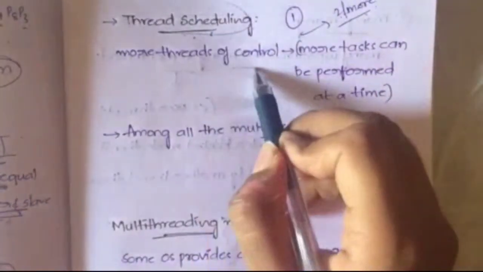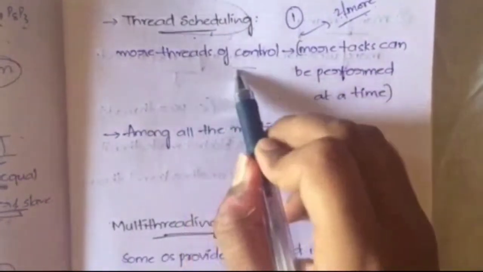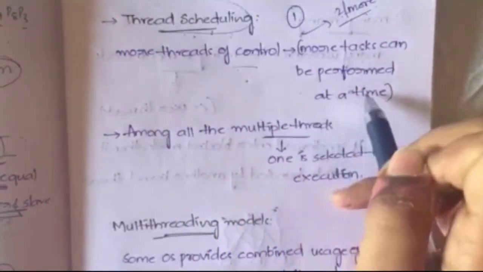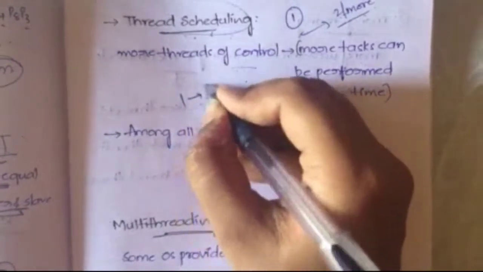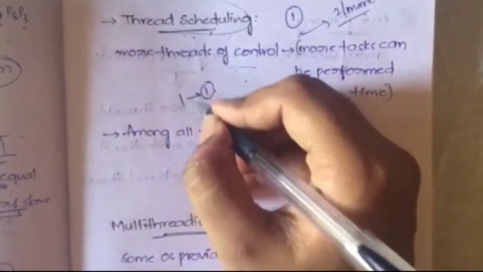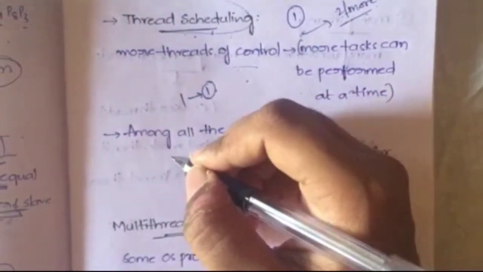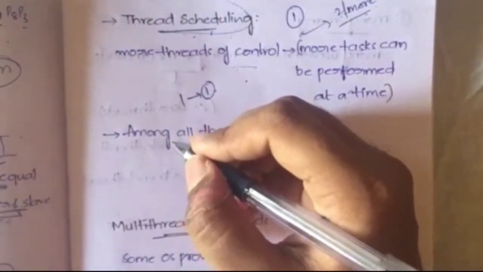If you have more threads of control, that means simply threads, then you can perform more tasks at a single time, because one thread will perform one task. If you have many threads running parallelly, then you can perform many tasks at a time. That is the reason why you need the concept of multi-threading.